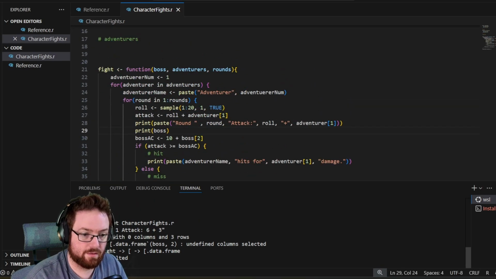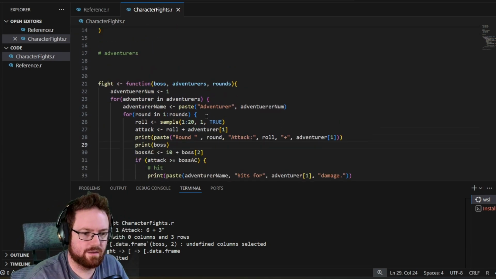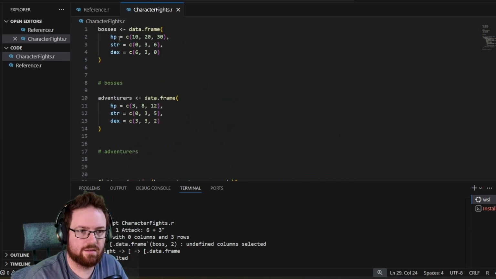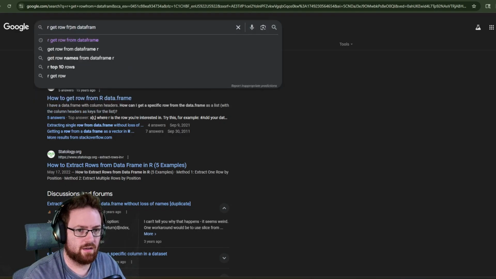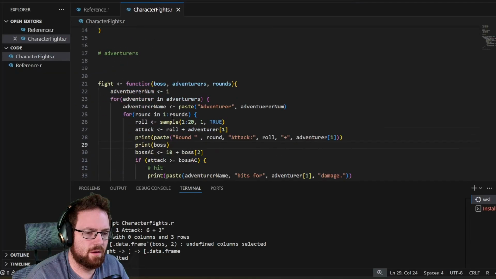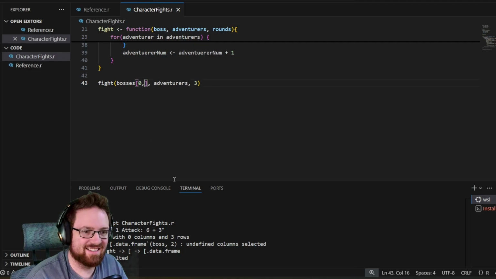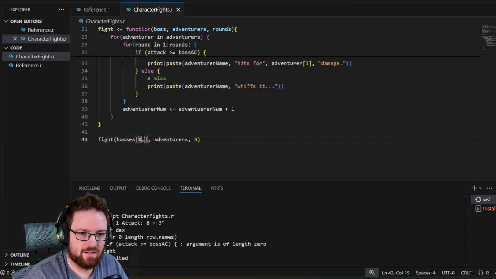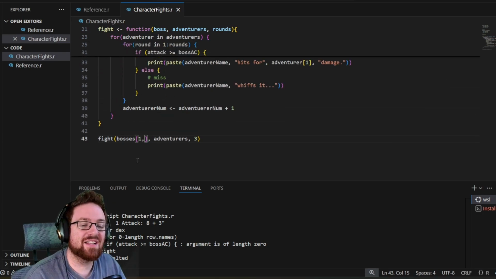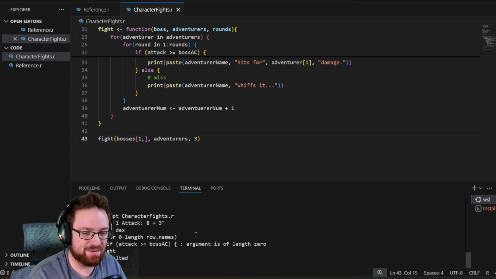Data frame with 0 columns and 3 rows. Oh, hold up. So boss doesn't exist? 3 rows and 0 columns. What? Really understanding what this person is saying. I thought C was column, but C might be for row. Okay. Do I have to put a comma here? Oh, because it's like the row is this, the column is all of them. Is that what that does? 0 rows. Oh, hold up. That actually showed up. Oh, not 0. It's going to be 1. That's why it's one indexed. So 0 can be the labels. That's super cool. There we go.